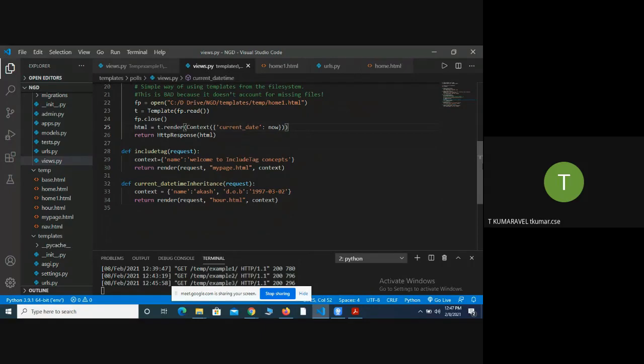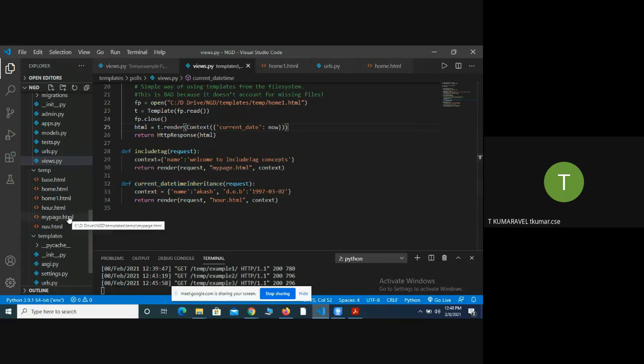Next, include tag. Look at that, the function name is called include tag. இங்க என்ன பண்ணிருக்கேன்னு பாரு. I create one dictionary. Name is the key, and welcome to include tag concept is the respective value. Next, I forward that information to one of the HTML files called page.html.